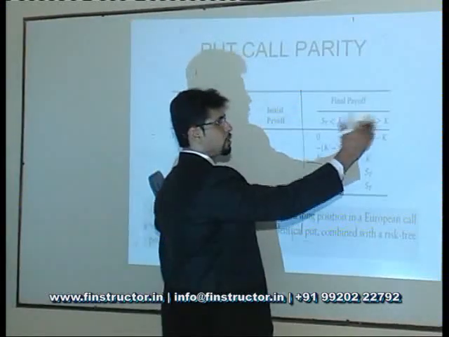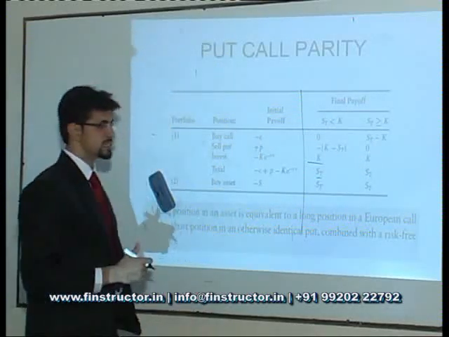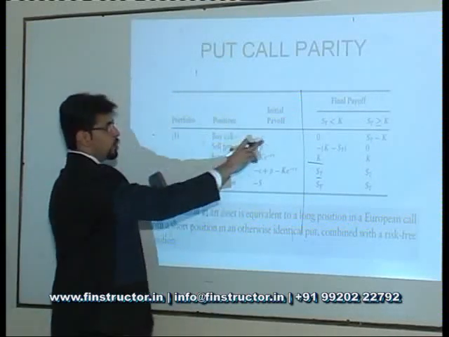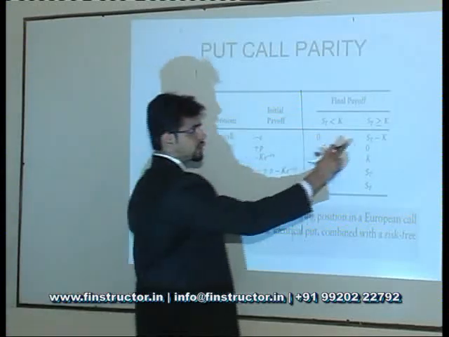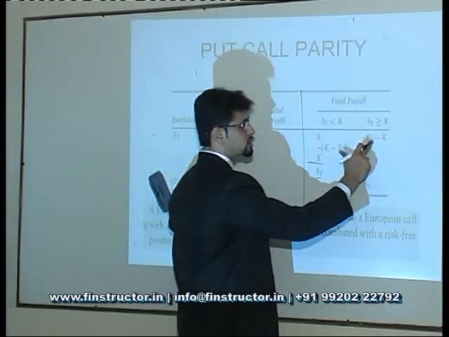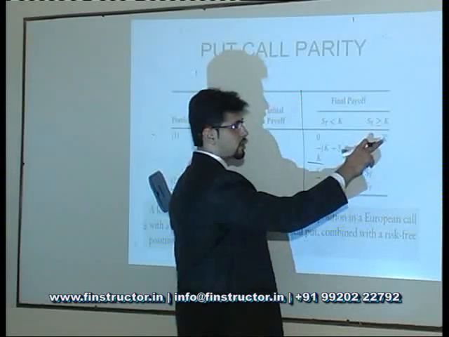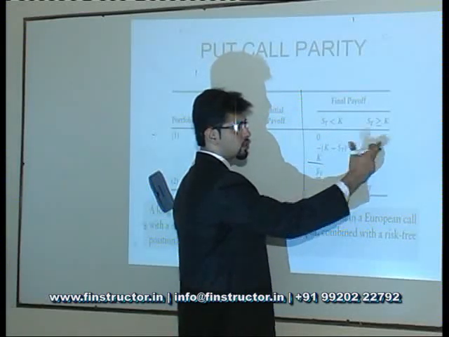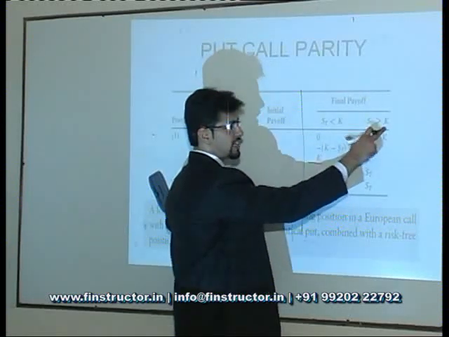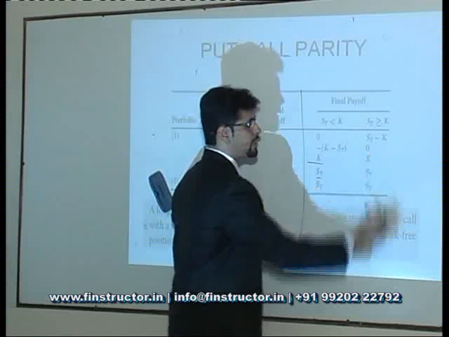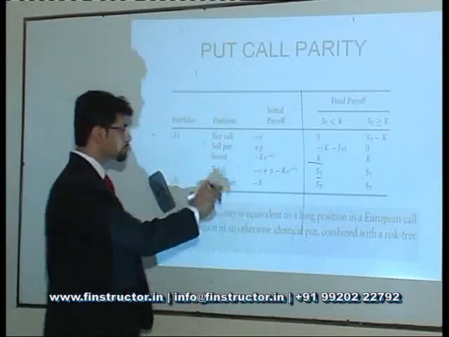Let's say at maturity the spot price is greater than or equal to K. What happens in that case? Will the call option come in the money? Yes. I had bought the call option initially. It would give me ST minus K because the spot is higher. I will go to the counterparty and say please sell the stock to me for K, and I will in turn sell it for a higher price of ST. ST is greater than K. So my payoff will be to the tune of ST minus K.